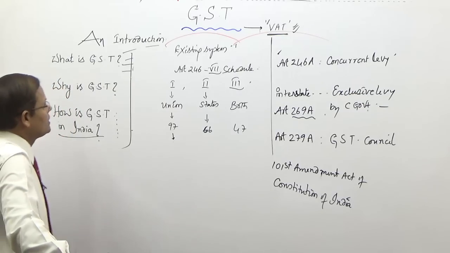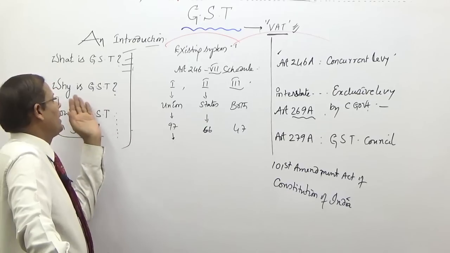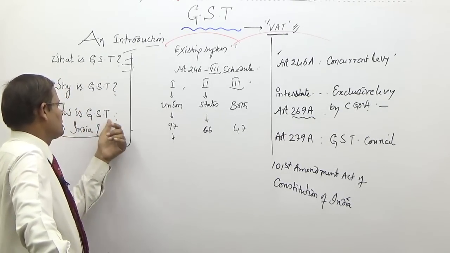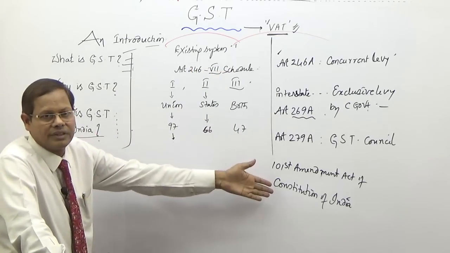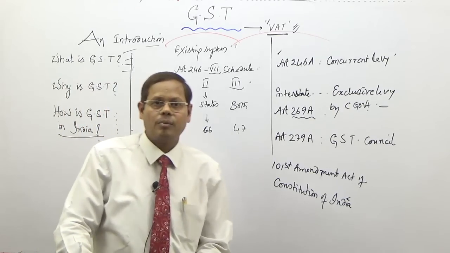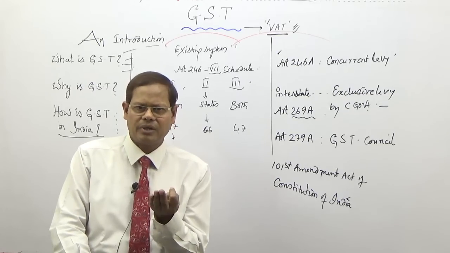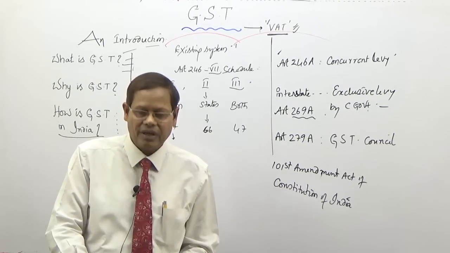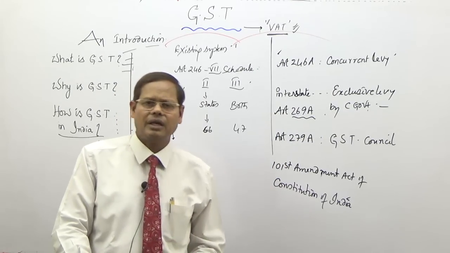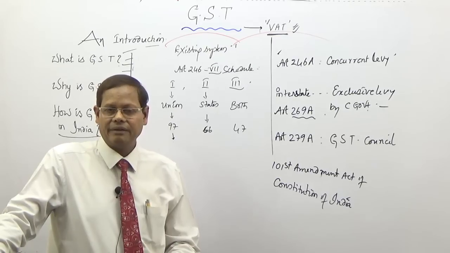So in this lecture, you now understand what GST is, why GST has been introduced, and the modality, how GST has been made in India, and by virtue of these amendments, acts have been made. The central government made the Central GST Act, and the Union Territory GST Act, because it is necessary. Some don't have assemblies. Wherever they have assemblies, for example Delhi and Puducherry, they make their own laws. And the IGST is made by Parliament again.